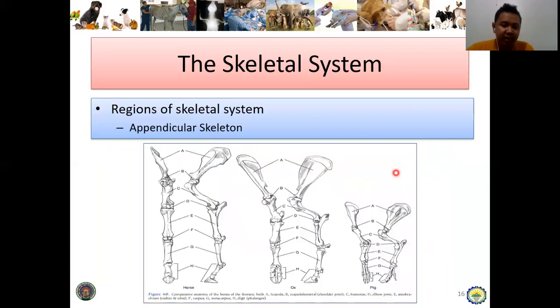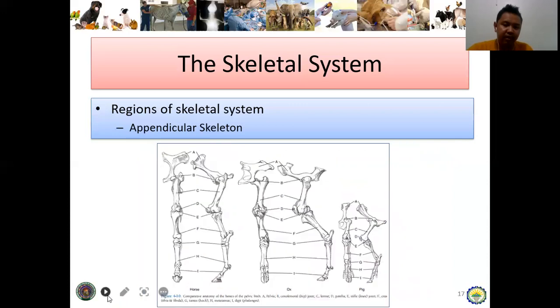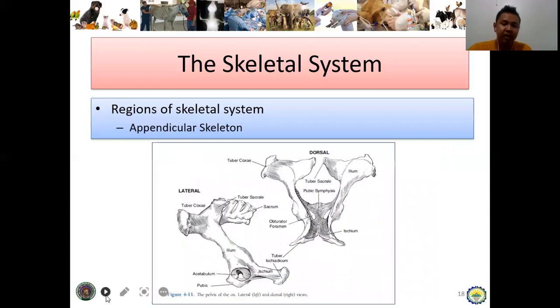Okay, this is the appendicular skeleton. It comprises the forelimb and the hind limb. This is the forelimb of the horse, the ox, and the pig. And then the hind limb of the horse, ox or cattle, and the pig. So that is what comprises the appendicular skeleton. Okay, an appreciation of the pelvis. It is composed of 3 bones: the ilium, the largest one, the ischium, and the pubis.